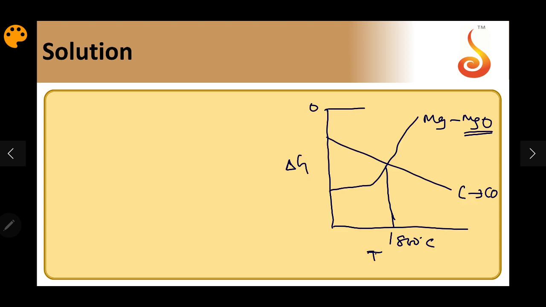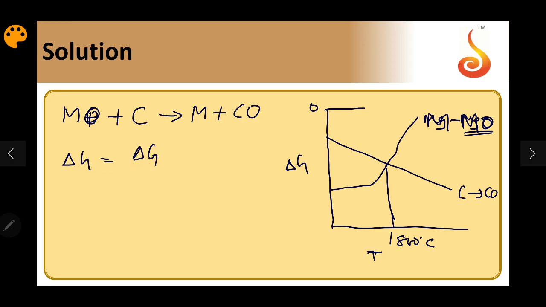This is the graph given in the question. If I take the equation, metallic oxide MO plus C gives M plus CO. M is standing for metal, or Mg, or whatever is given. I think M is given, not Mg. So M is becoming MO. Now delta G for the reaction is delta G of CO minus delta G of MO.